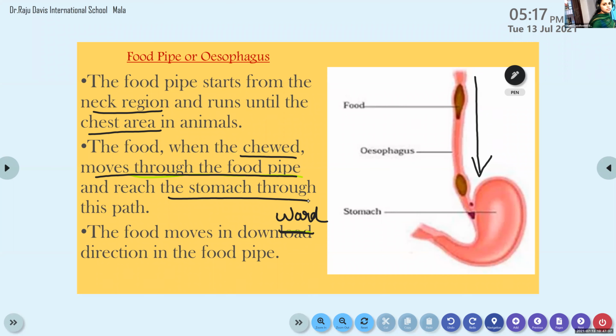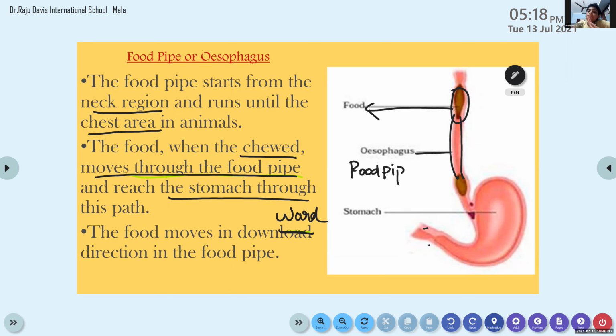And in which direction does the food move through the esophagus or food pipe? In the downward direction. So now in this figure you can mark all the points. You just listen. This represents the food present inside the food pipe, and this tubular structure represents the esophagus. Esophagus is also known as the food pipe.